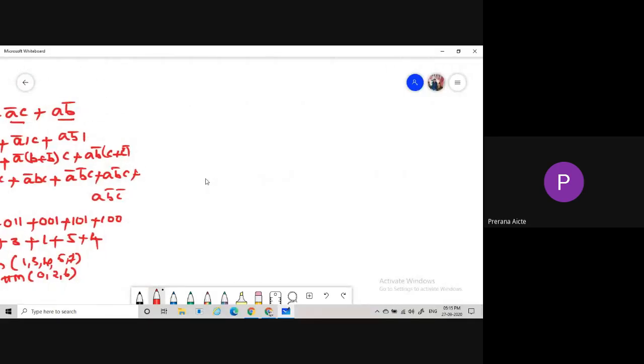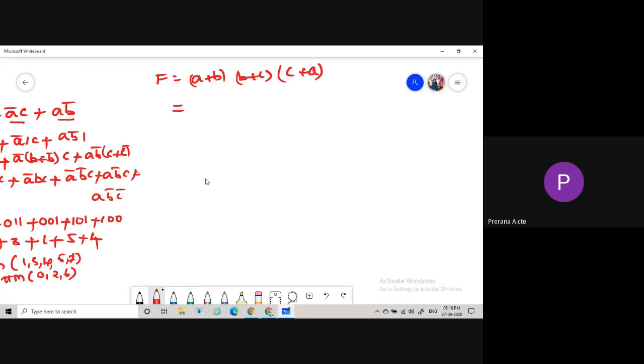Then coming to the next one, POS. So the next question: F is equal to (A plus B) into (B plus C) into (C plus A). Here also we are using the same procedure. First, check whether the given expression is in canonical form or not. Is it canonical or simply POS? It is simply POS. For finding maxterms, we have to convert the given expression into canonical form.